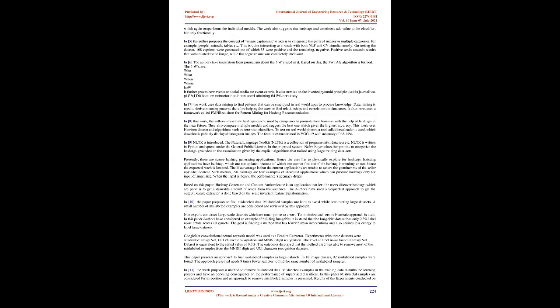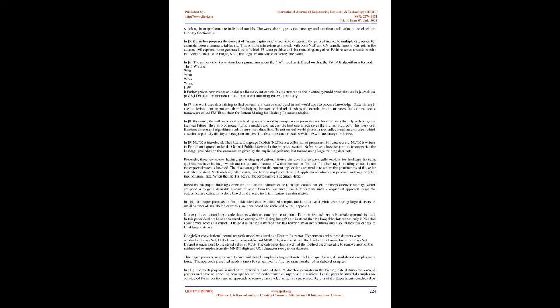In 8, the authors stress how hashtags can be used by companies to promote their business with the help of hashtags in the near future. They also compare multiple models and suggest the best one which gives the highest accuracy. This work uses Harrison dataset and algorithms such as zero-shot classifiers. To test on real-world photos, a tool called Instaloader is used, which downloads publicly displayed Instagram images. The feature extractor used is VGG19 with accuracy of 68.14%.